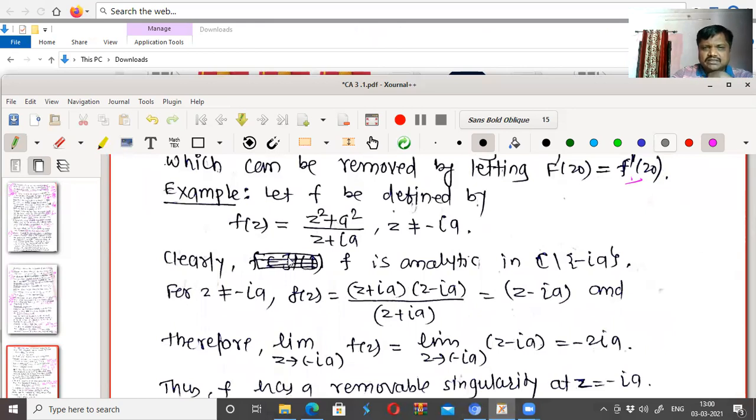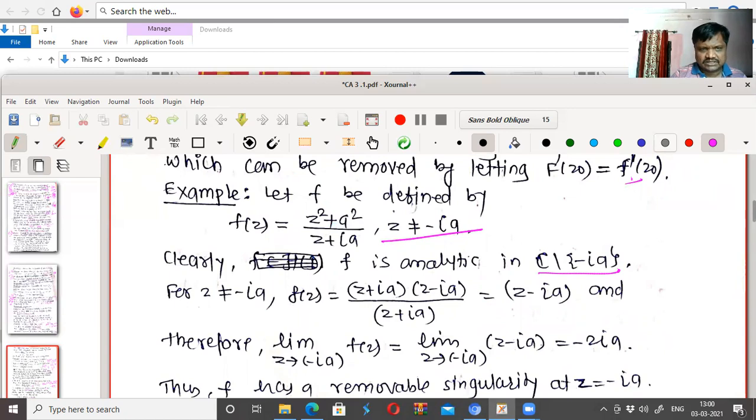Let f be defined by f(z) equal to z square plus a square upon z plus i, where z is not equal to minus i. Clearly, f is analytic in C except at minus i. At all other points, this is well defined and differentiable, so it is analytic.